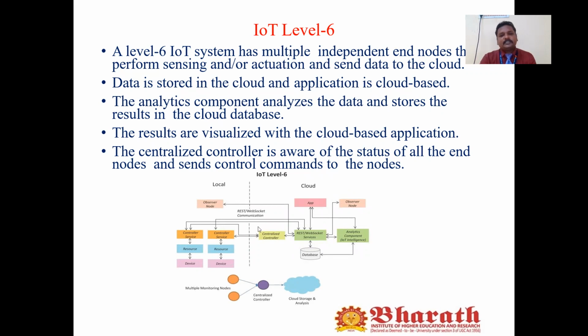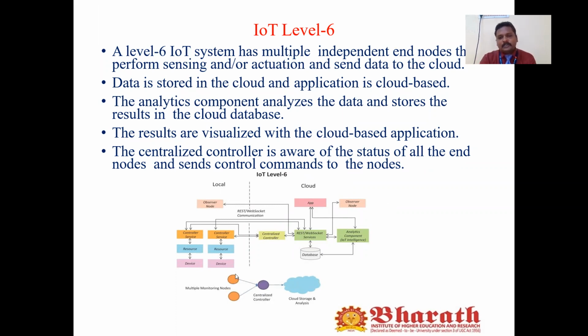Once the data is stored, for example, in the figure we have local servers, we store the data locally, and we can also store the data in the cloud. The data is stored in the cloud, the application is a cloud-based application, and there will be a centralized controller, because we are able to connect multiple nodes to the cloud.